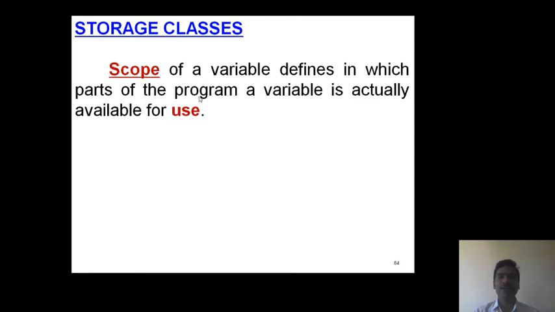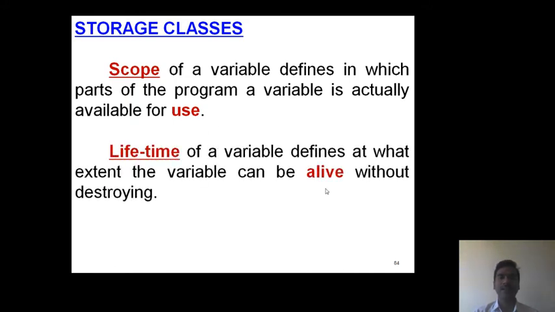Here, scope of a variable defines in which parts of a program a variable is possible to use. So, in which parts of a program the variable is possible to use is known as scope. Whereas lifetime of a variable defines at what extent the variable is alive without destroying.